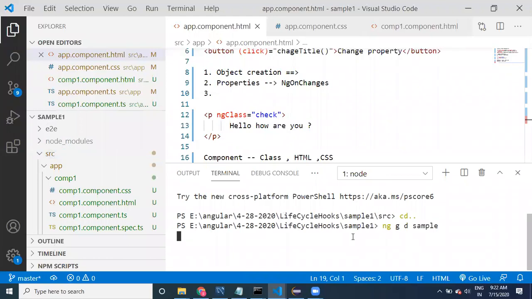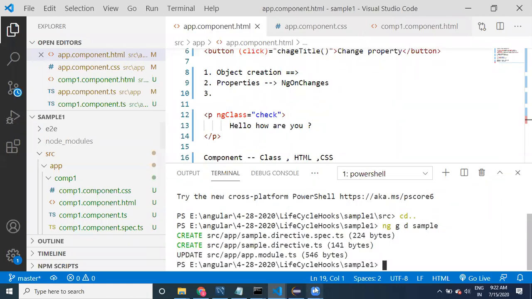It is going to create a directive. A directive contains only the selector and the class. No HTML, no CSS, only the class. See here guys, it has created only the directive.ts, and this other file is related to unit testing.